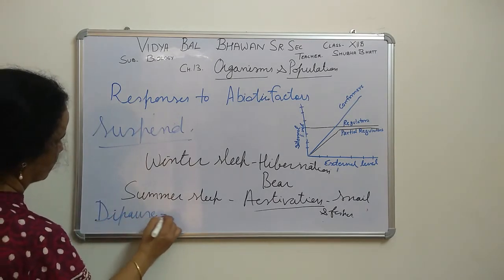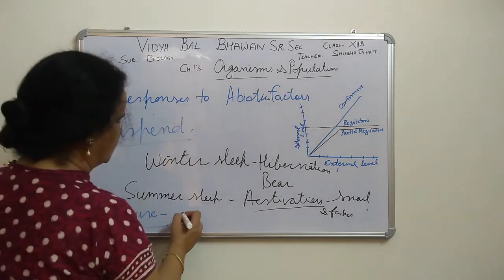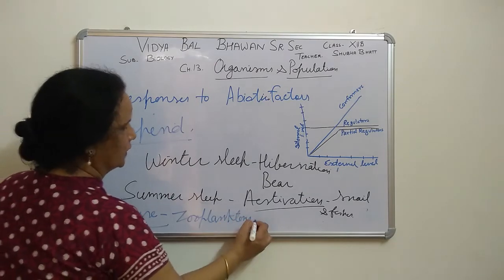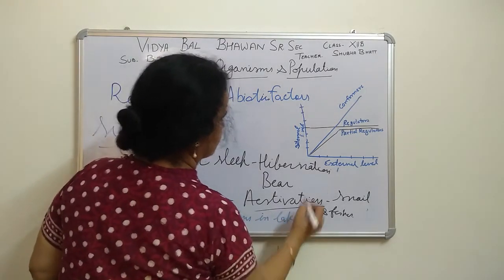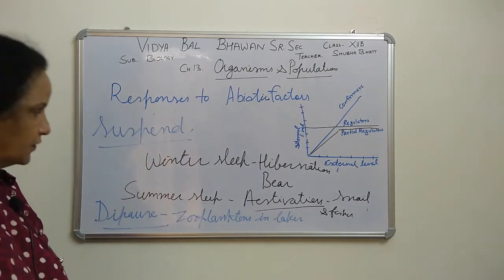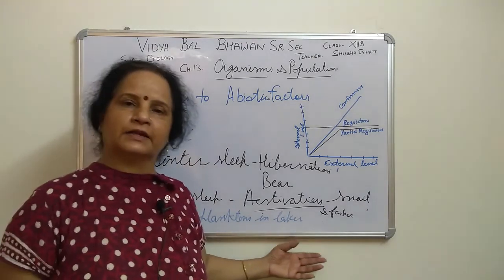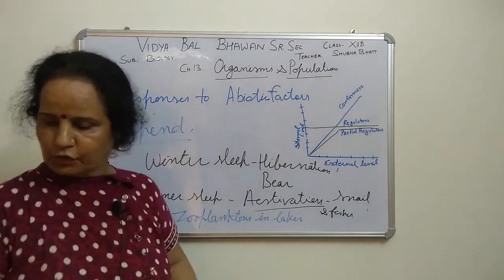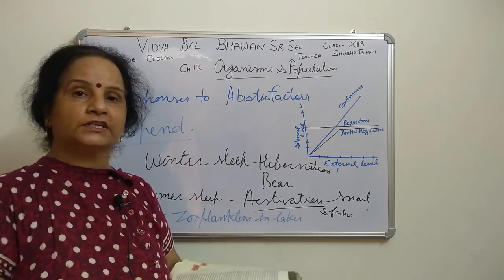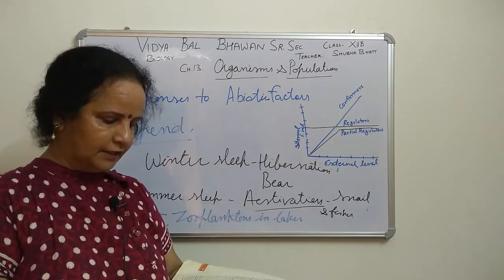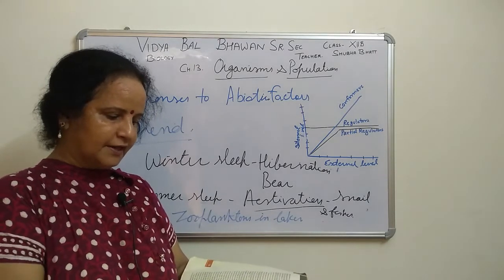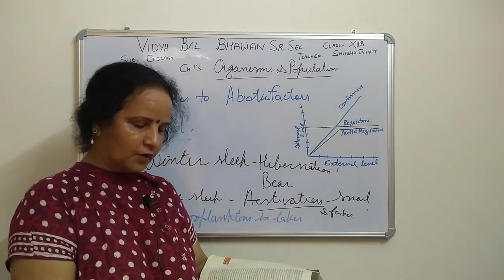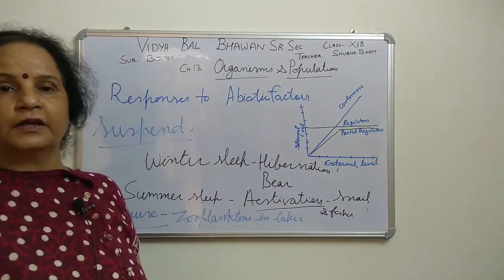Again, a board question from that: what is diapause? In that, mostly zooplanktons in lakes, to overcome the stressful situation, will also suspend their body metabolic activities, right? So that condition is called diapause. It is given in your book also, just the last line is there, but 2 or 3 times a board question has come from this diapause. In the last line it says, mainly zooplanktons, especially in lakes and ponds, are known to enter diapause, a stage of suspended development. That is only the last 2 lines.